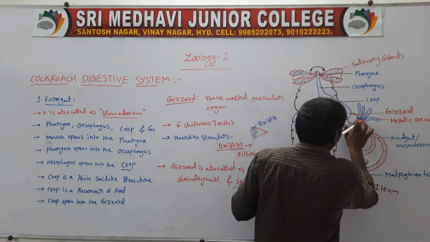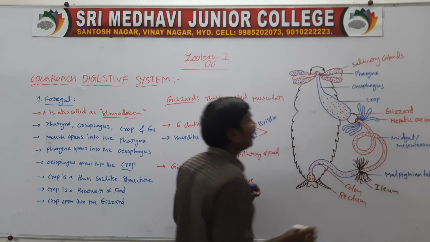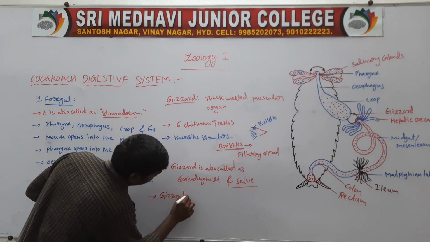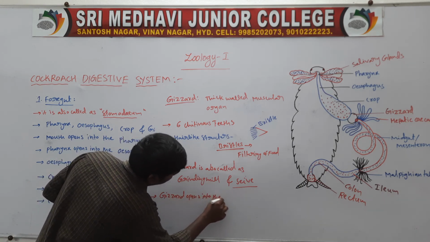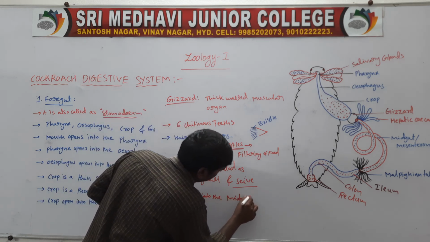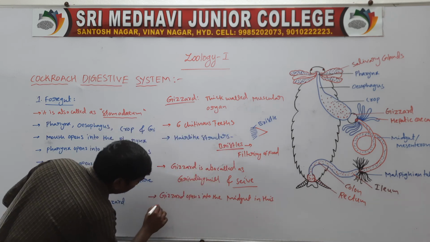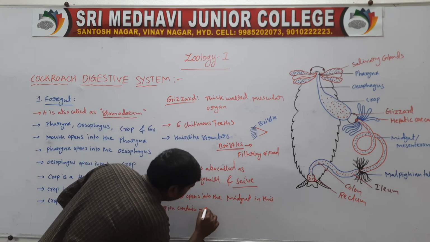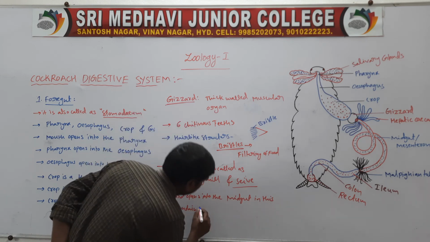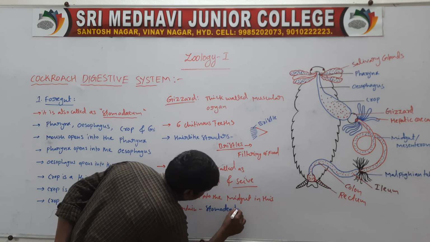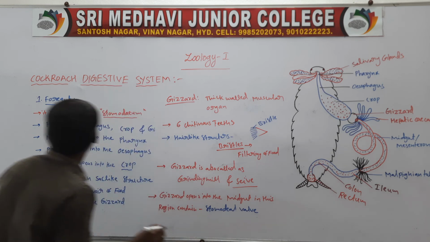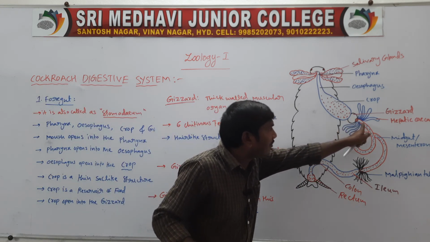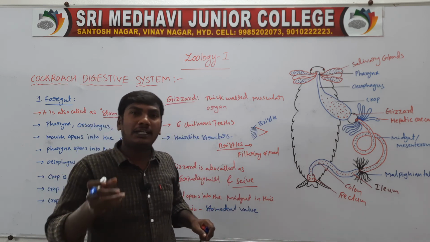The gizzard opens into the midgut. In this region there is a valve, and that valve is called the stomodeal valve.